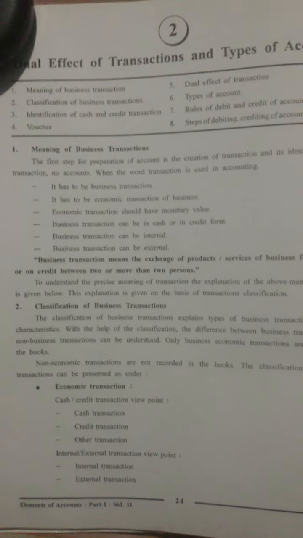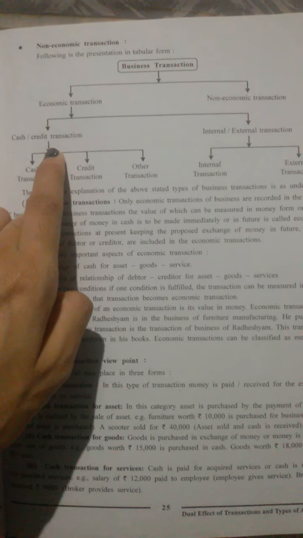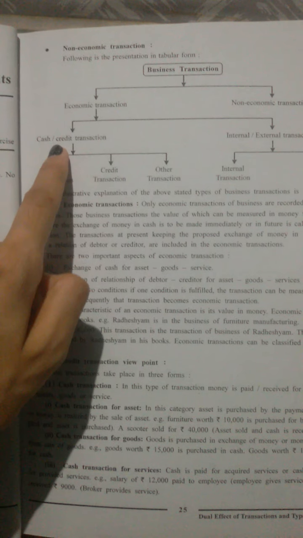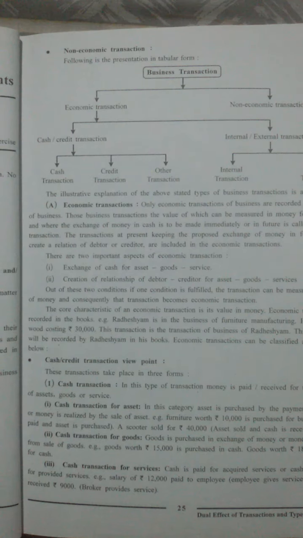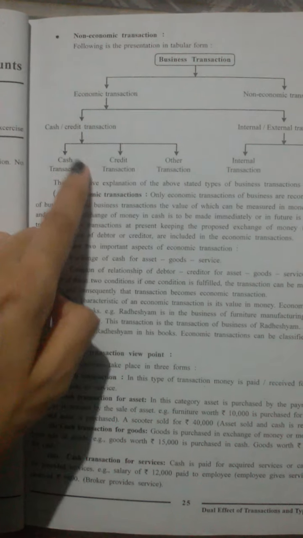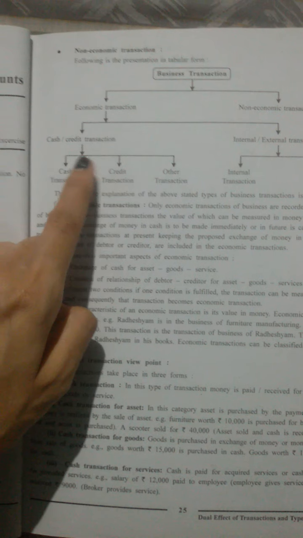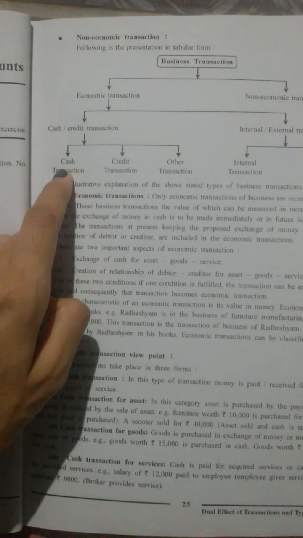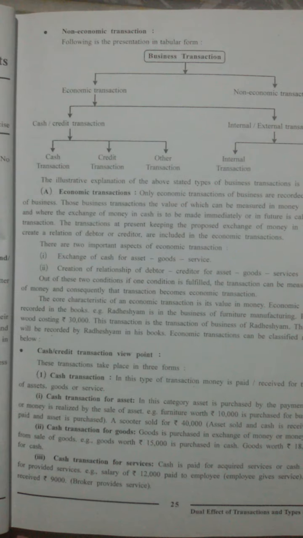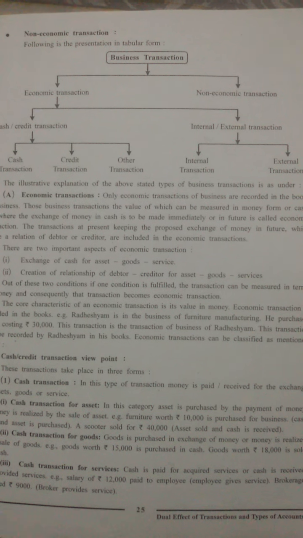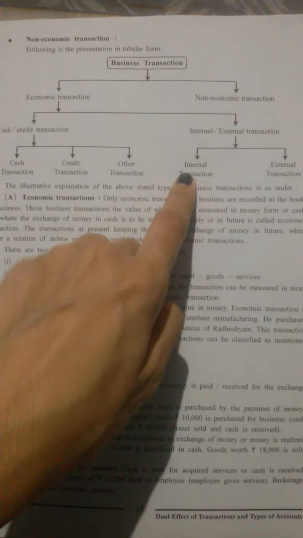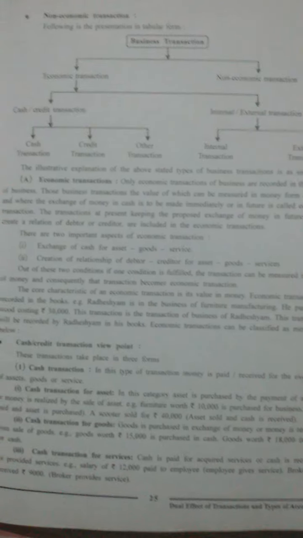Economic transactions again can be divided into two parts, that is cash or credit transactions and internal or external transactions. Cash and credit transactions again can be of three types, that is cash transactions, credit transactions and other transactions. And under internal or external transactions, there are internal transactions and external transactions.